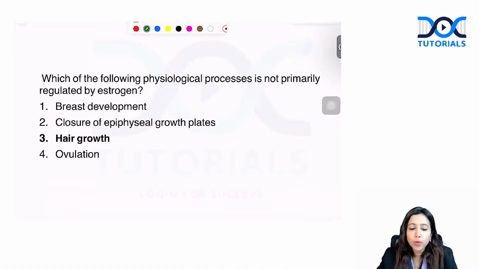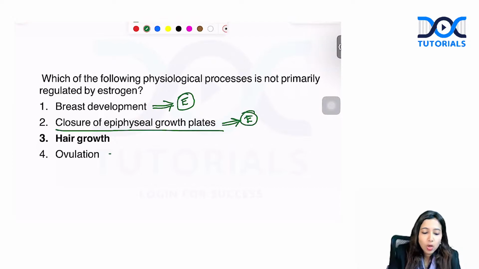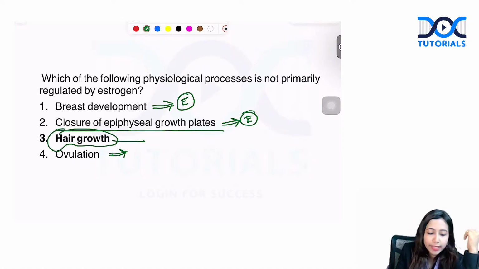Which of the following physiological process is not primarily regulated by estrogen? Among this, which of the following changes is not under influence of estrogen as such? Breast development is indeed under influence of estrogen. Even closure of epiphyseal plate is under influence of estrogen. Ovulation, you know, even indirectly, yes, estrogen is involved in it. Directly, it is LH as such. But yes, indirectly, yes. What about hair growth? Hair growth is predominantly by androgen.